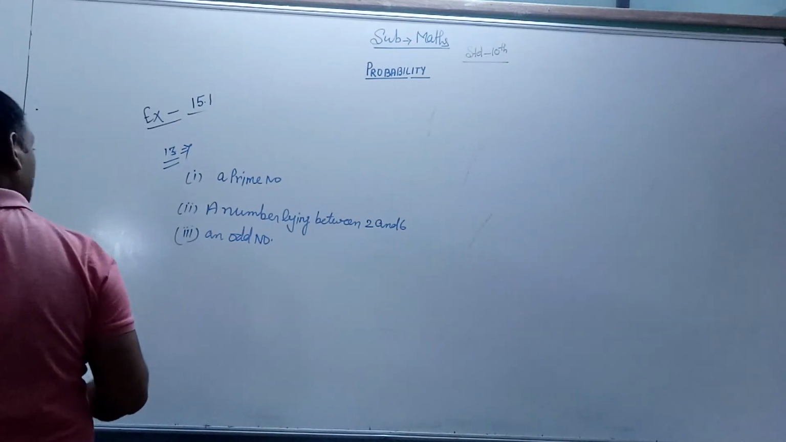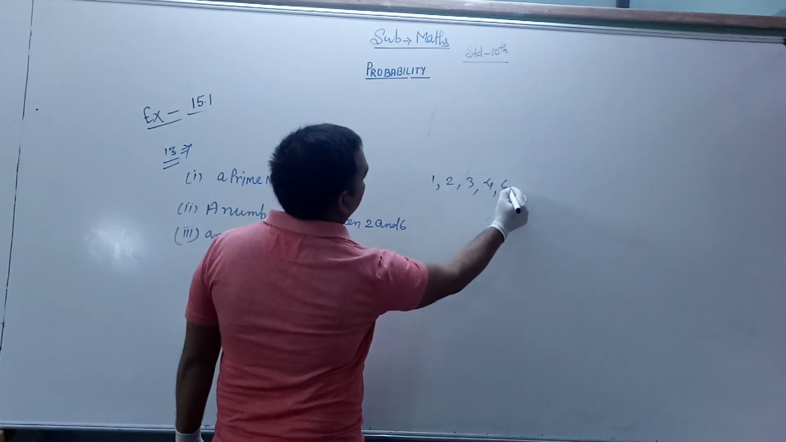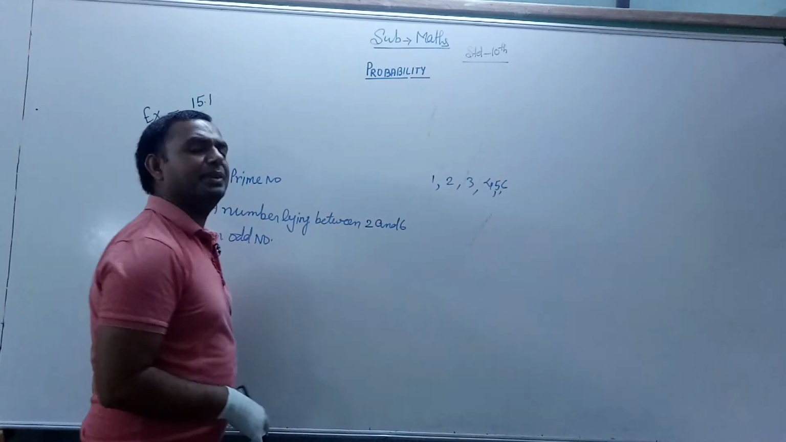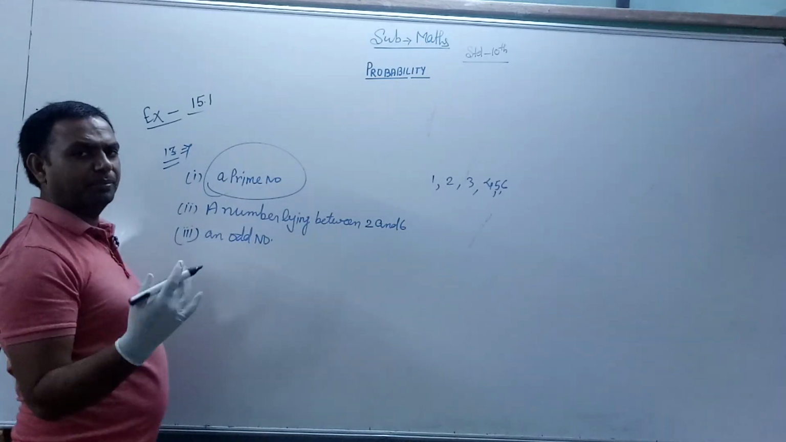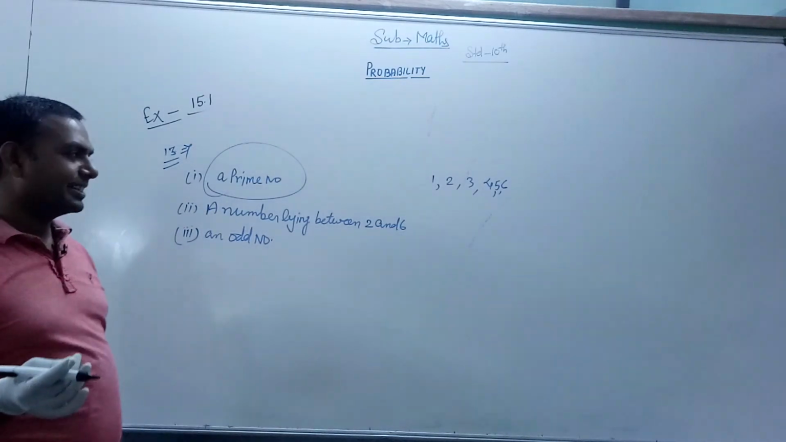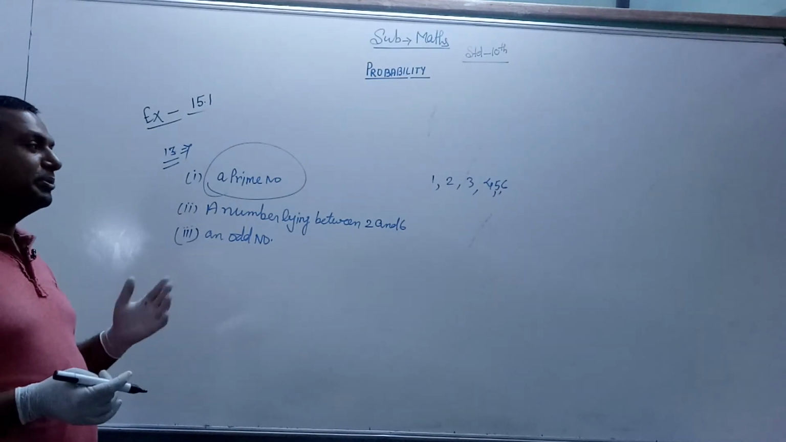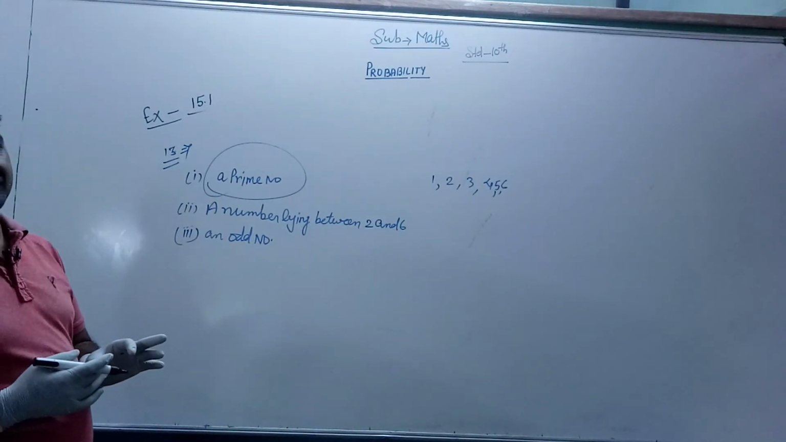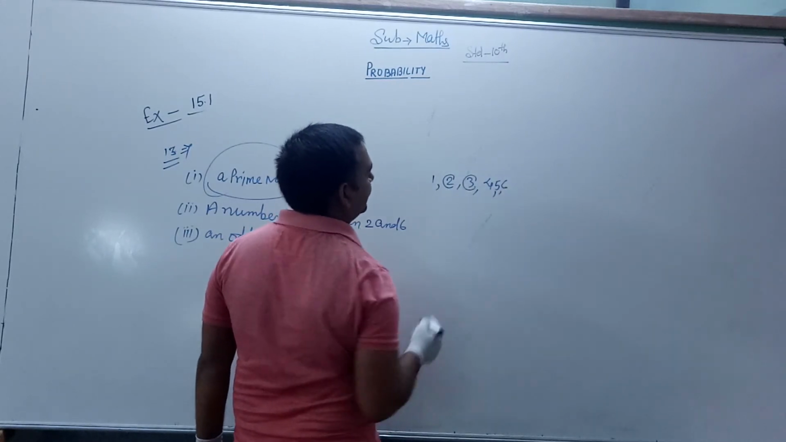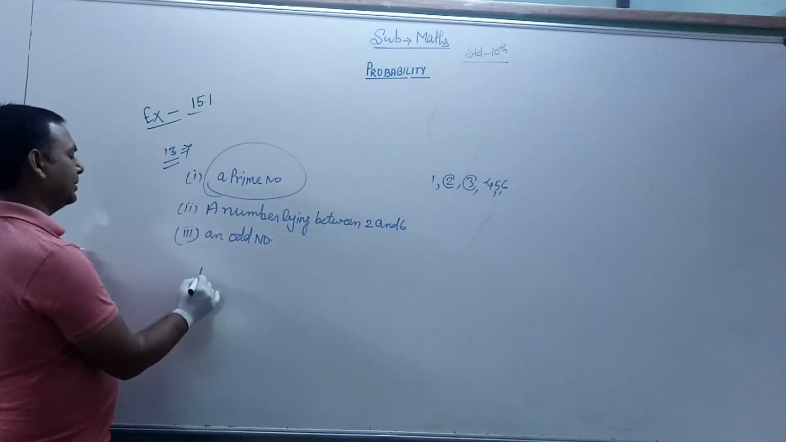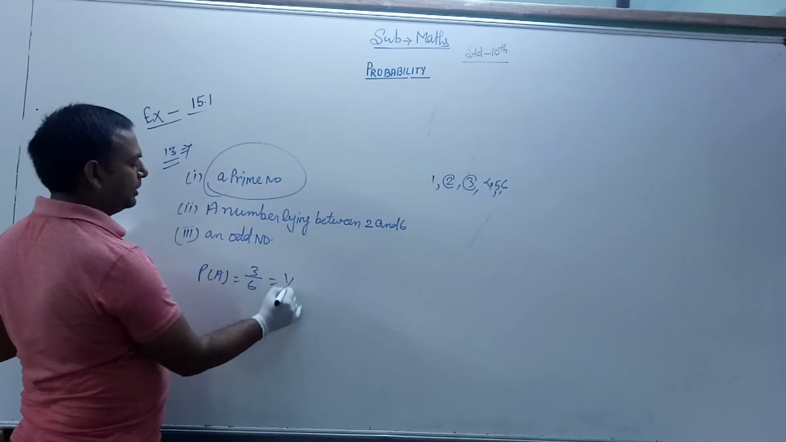So you see, suppose that you throw a dice. If I throw a dice, the numbers 1, 2, 3, 4, 5 and 6 appear on the face. So first is a prime number. The definition of a prime number: a number that is divisible only by itself and by 1 is known as a prime number. So here 2, 3, 5 are the prime numbers. So the probability of a prime number, this is the probability A, is 3 by 6, that is equal to 1 by 2.